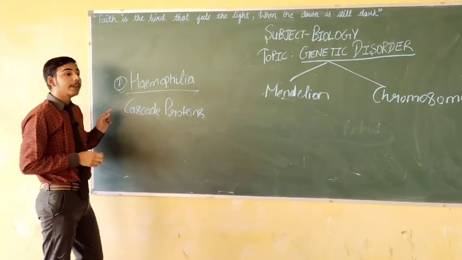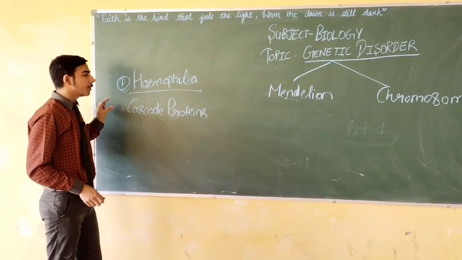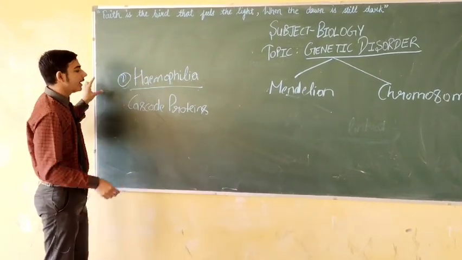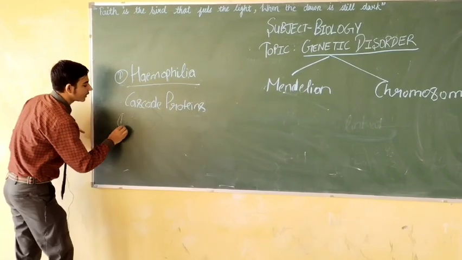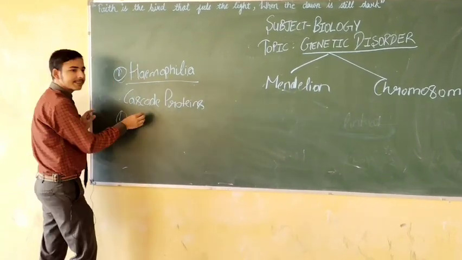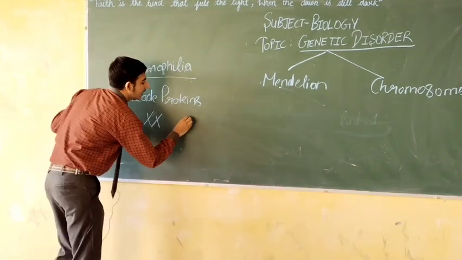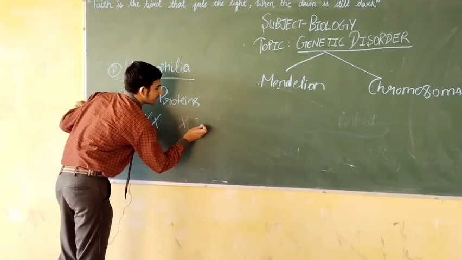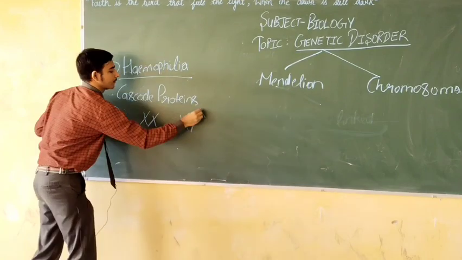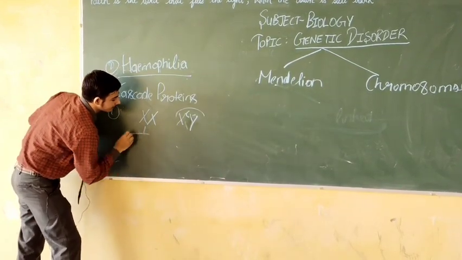The family tree of Queen Victoria is a good example of hemophilia. Let us discuss some cases of hemophilia. Firstly, when the female partner is normal, but the male partner is affected. So, we have the gametes.